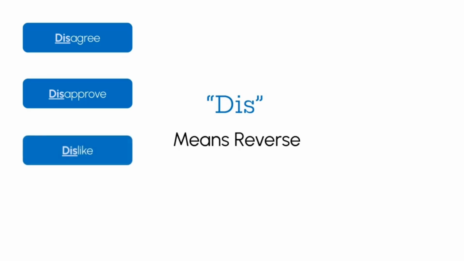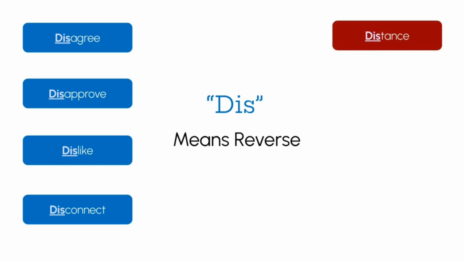Another example would be dislike, which means to not like, or the reverse of being liked, which is not liking. Disconnect means the reverse of being connected, which is not connected. Some bad examples of the usage of the prefix dis are